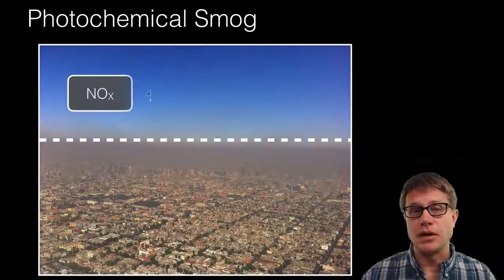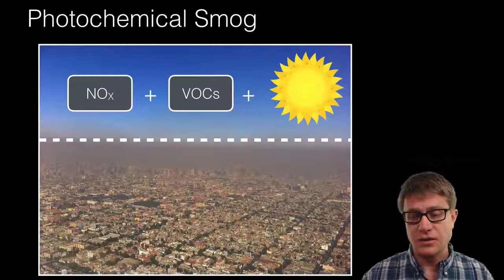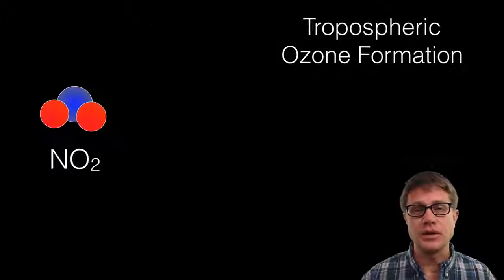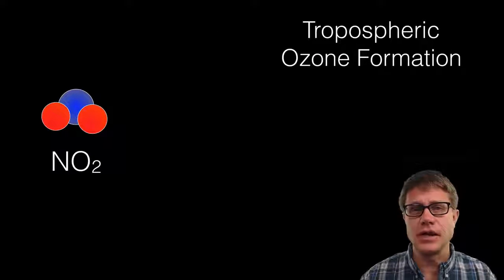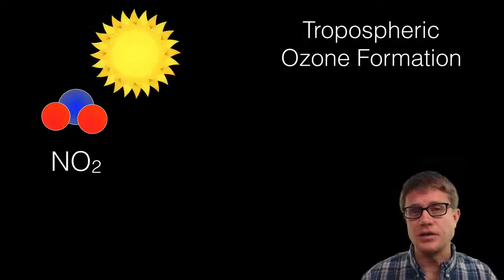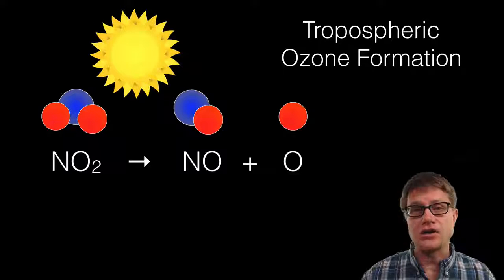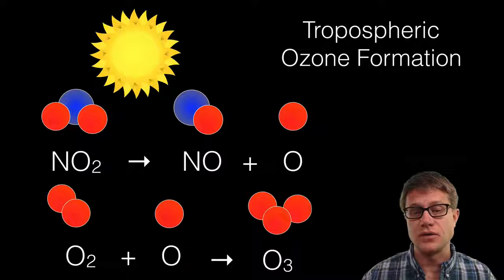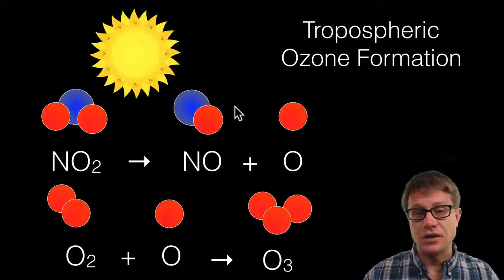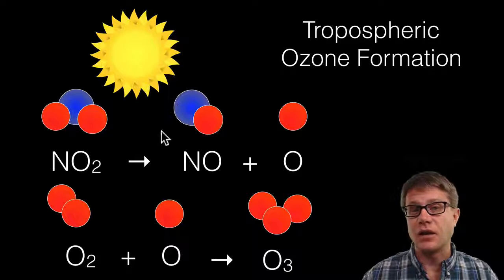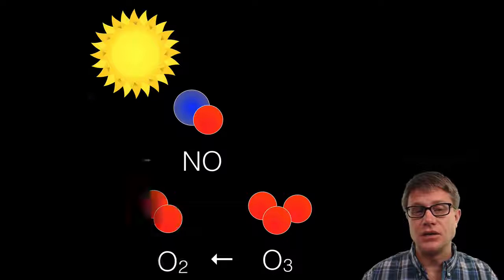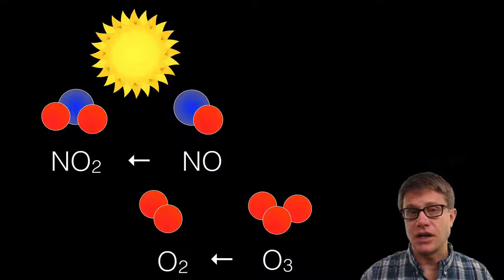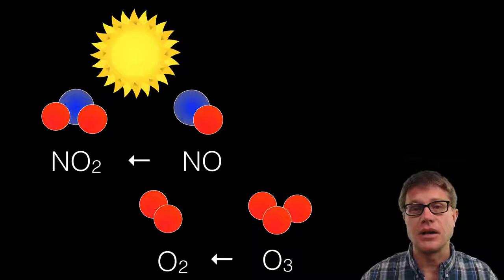And so photochemical smog is caused by these three things: NOx, VOCs, and the sun. If we look at that chemically, this is nitrogen dioxide. And if you have sunlight, that will break a free oxygen atom away. Now that free oxygen atom can then combine with atmospheric oxygen and produce this ozone. And so what is smog? It's essentially these NOx compounds, and then it's going to be this ozone. But naturally, these will spontaneously move back to nitrogen dioxide and regular tropospheric oxygen.